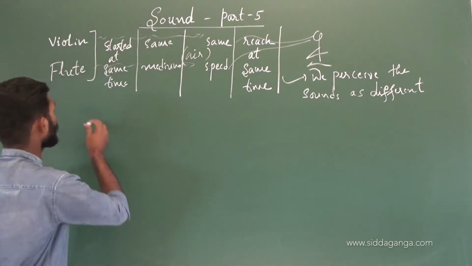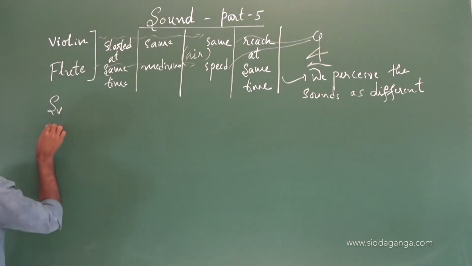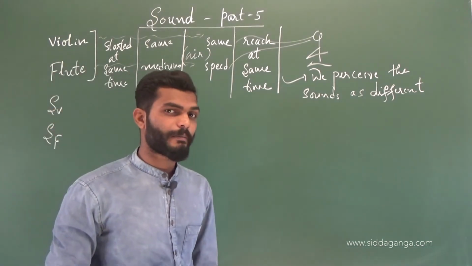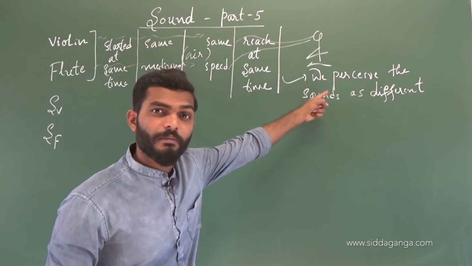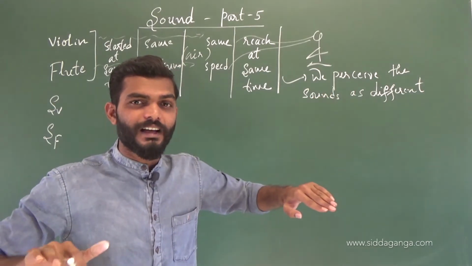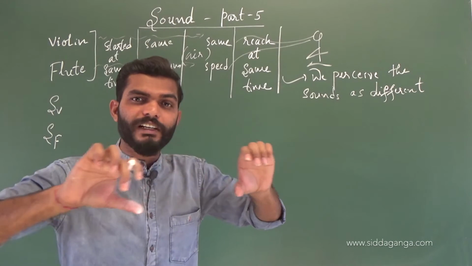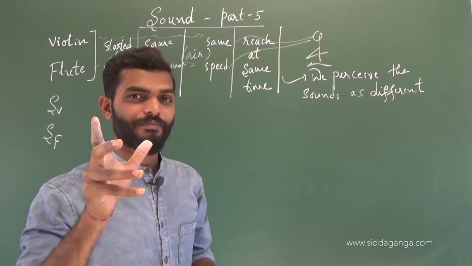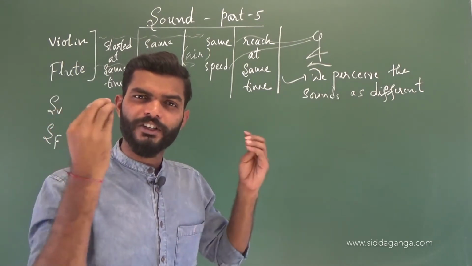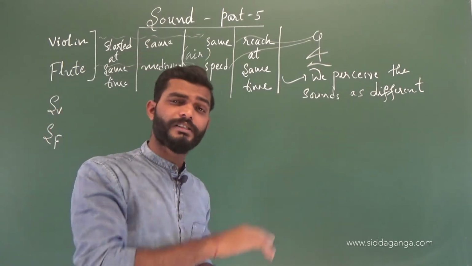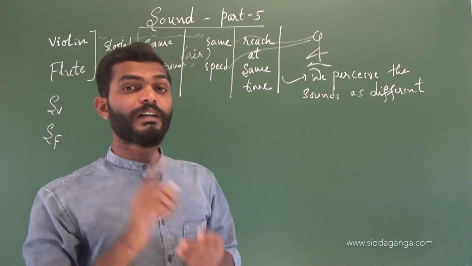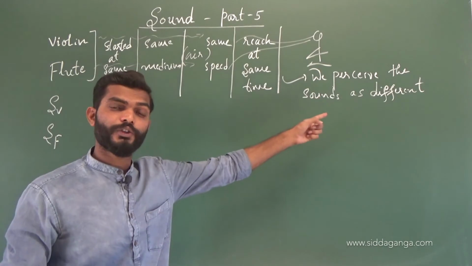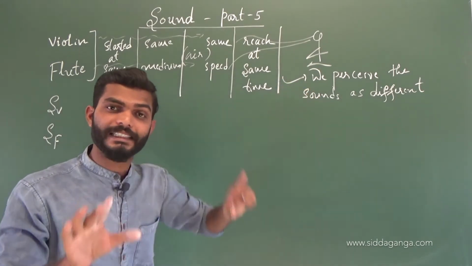So the sound of violin and the sound of flute must differ from each other, because you are perceiving them as different sounds. You can feel the differences of those two sounds. Even though they started at the same time, reach you at the same time, move with the same speed, in the same medium, still you can perceive them as different. How is it possible for you to feel those two sounds as different?